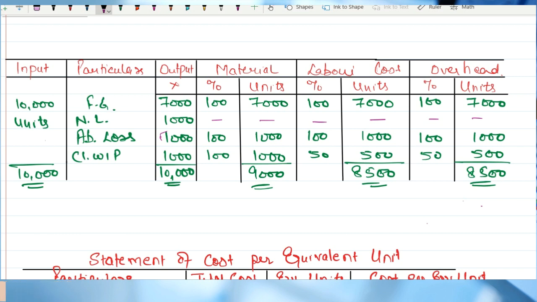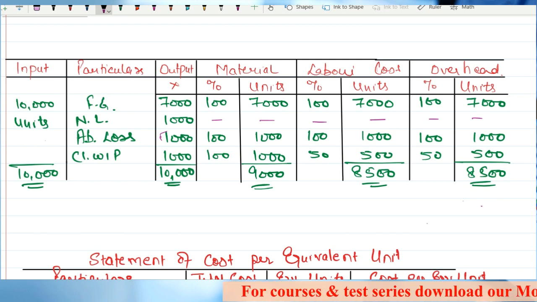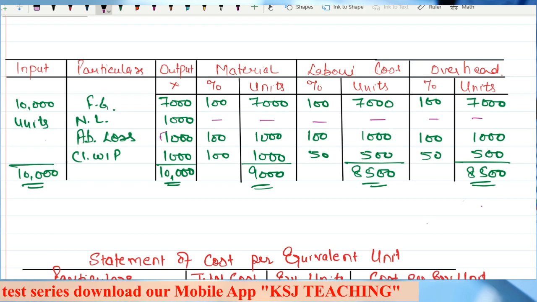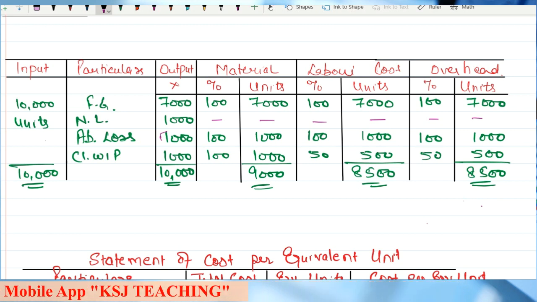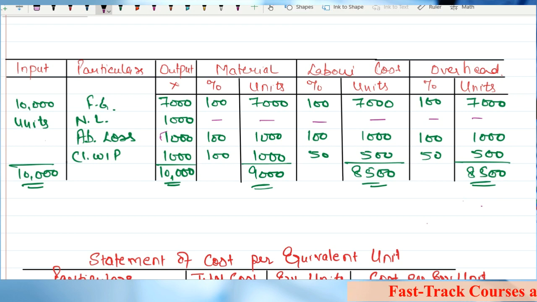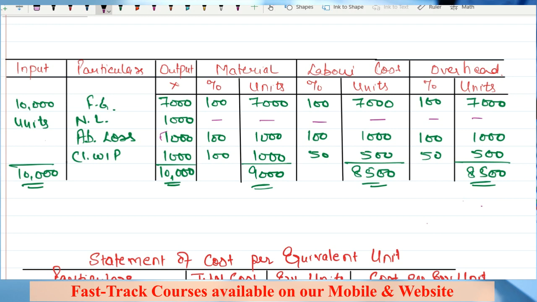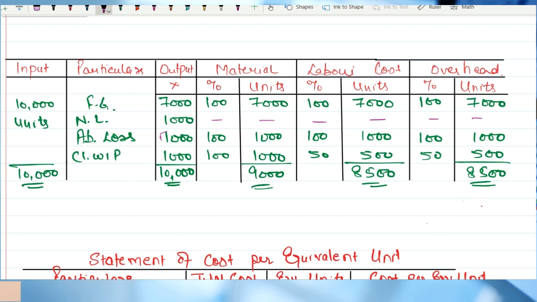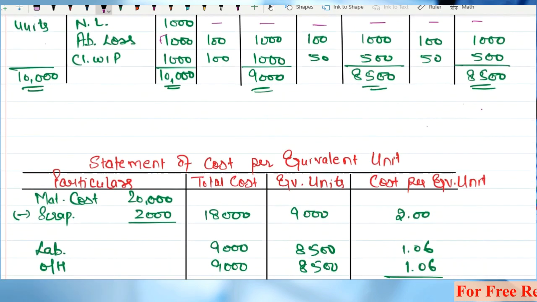Now, read it again. Further, it says, if however the degree of completion of the unit scrapped is given in the problem, assume the degree of completion of abnormal loss to be the degree of completion given in the problem. If it is given, then you have to assume it that way. If it is not given, then take it as 100%, or take it equivalent to closing WIP. This is what the institute has been following. I have already told you, I made the flowchart form. Now the statement of cost per equivalent unit is done.